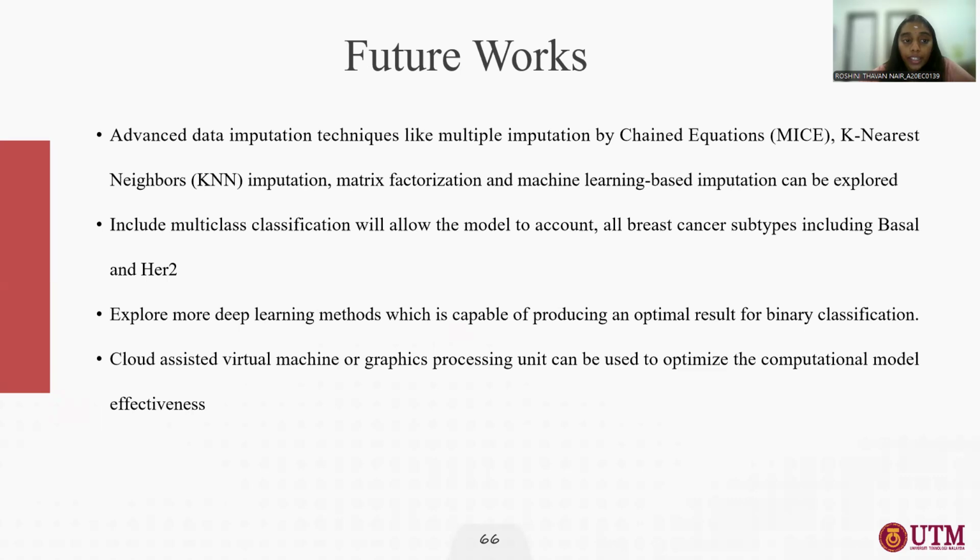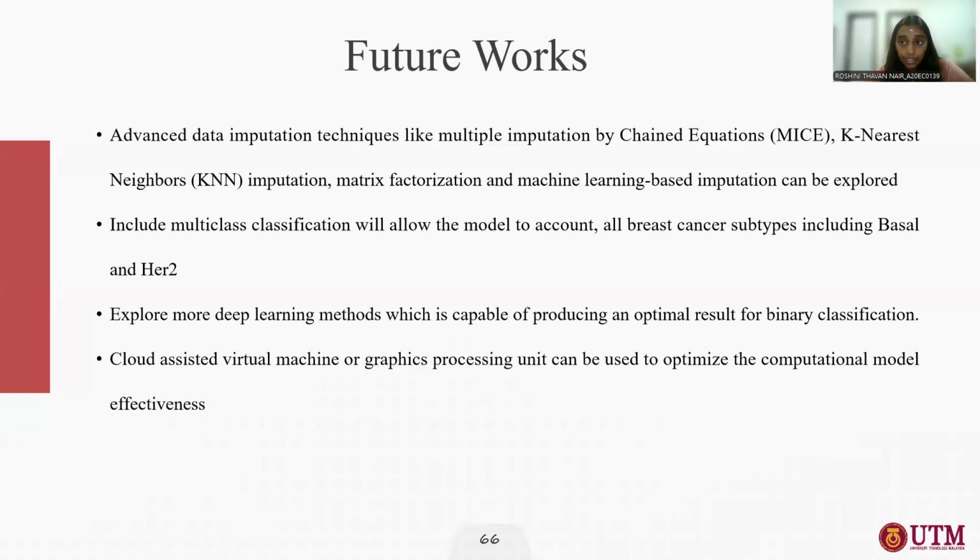In future we can use advanced data imputation techniques apart from standard deviation, like chained equations, k nearest neighbors, and matrix factorization, which can produce more accurate data.